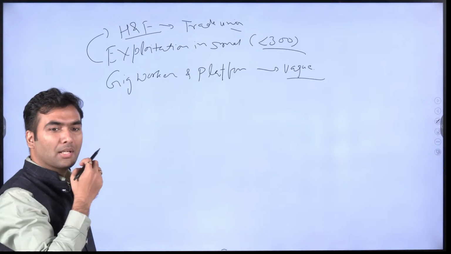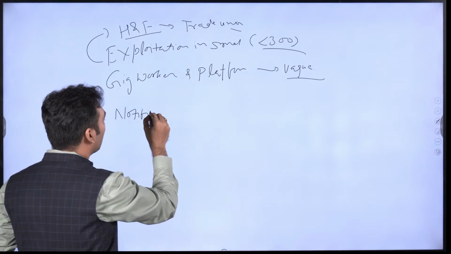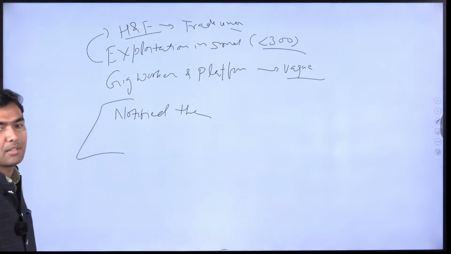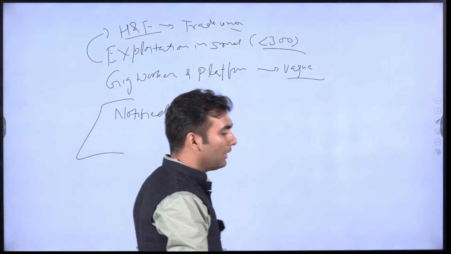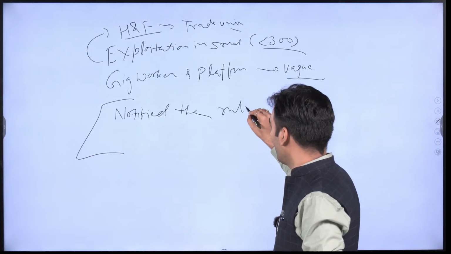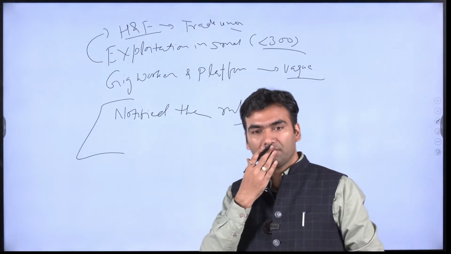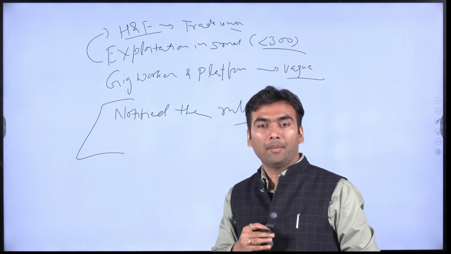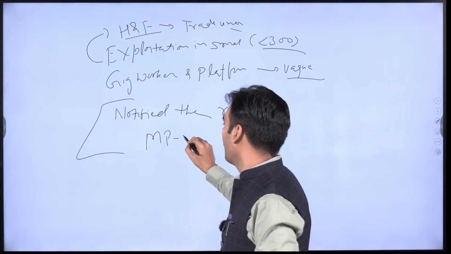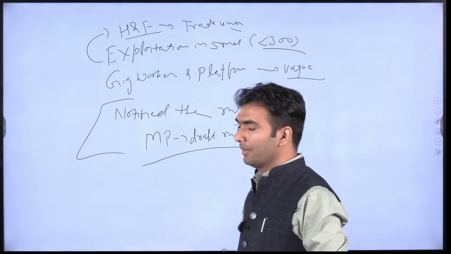The problem is that even the government has yet not notified the rules. This is something that you can write in the third point, to what extent they are implemented. The government has yet not made rules, so notification of the rules is not there. In fact, government has also allowed the state government to frame rules, and few state governments like MP have made the draft rules. Final rules are still not made by most of the state governments.